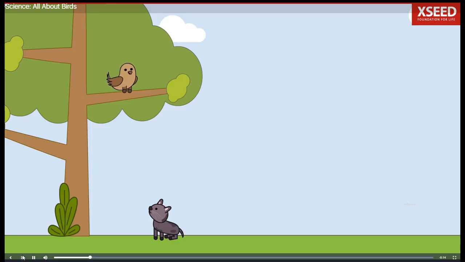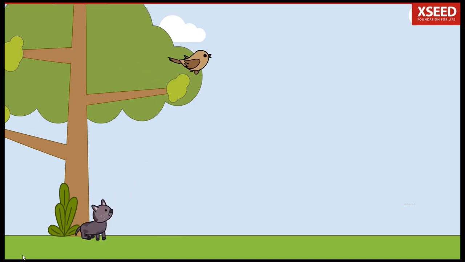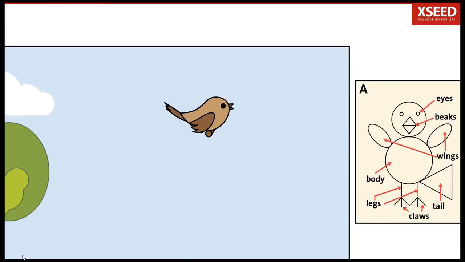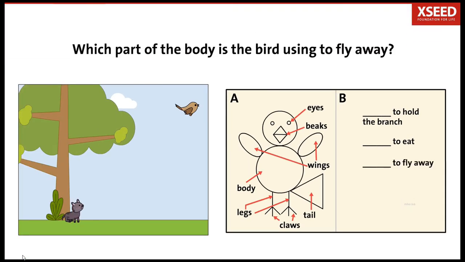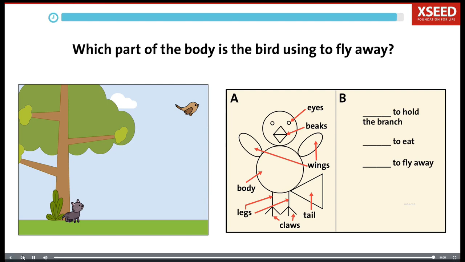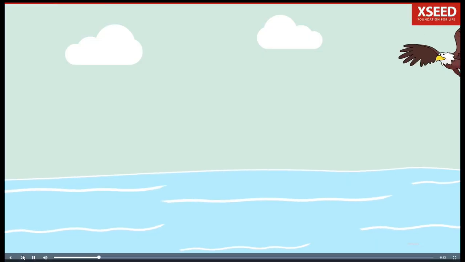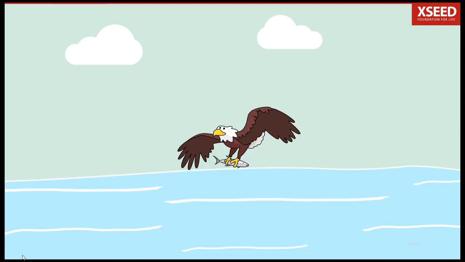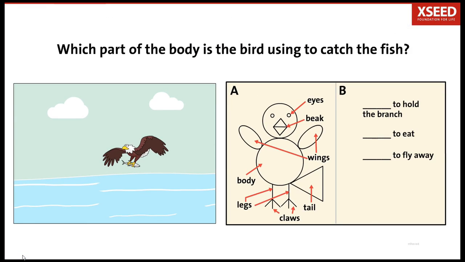Look, a cat is climbing a tree to catch the bird. Which part of the body is the bird using to fly away from the cat? Write it in part B of your page, like this. Look what the bird is doing. Which part of the body is the bird using to catch the fish? Write it in part B of your page, like this.